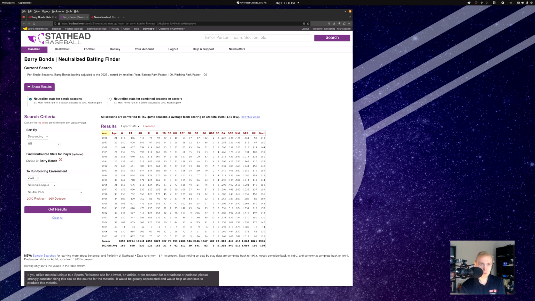The reason why I really like using this is because it helps me look up things like WPA and the championship leverage index and stuff like that really quickly, and find a lot of stuff that would be hard to find otherwise. It's not perfect. I'm still looking for something that will allow me to look up total zone defensive rating for every single player in history so I can see who the worst ones are so I can focus on them. There may be a reason why they don't want me to do that. But let's go take a look at what we can see here with Barry Bonds from this part of his career and put him into a different environment.